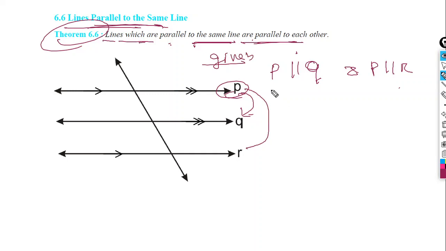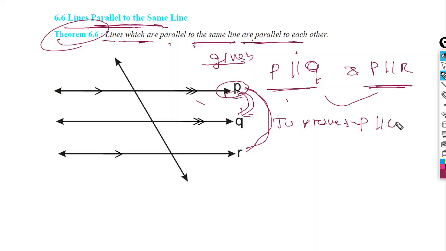So given is P parallel to Q and P parallel to R. To prove: P parallel Q parallel R, that means all the lines are parallel to each other.